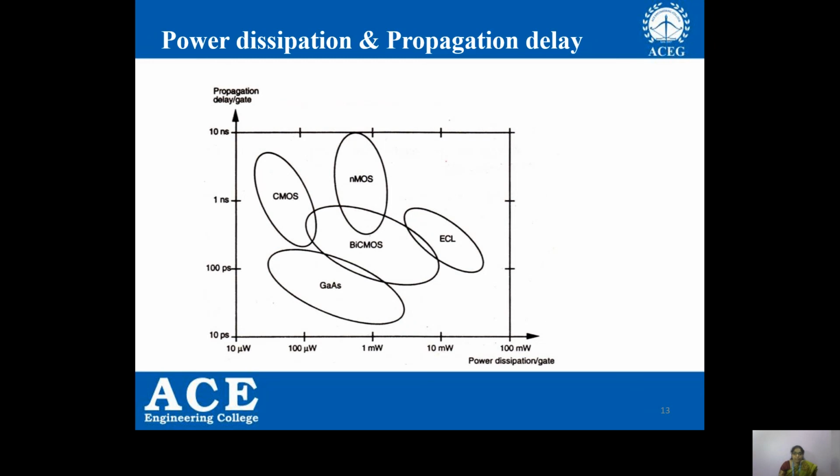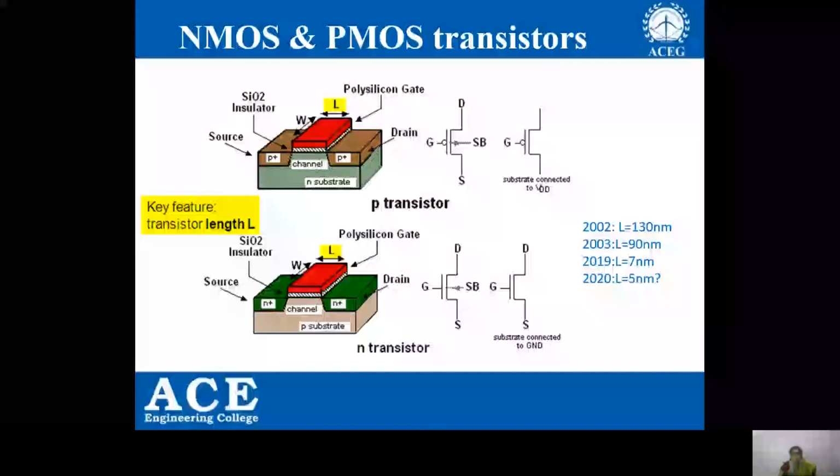And coming to gallium arsenide technology, this gallium arsenide technology has moderate power consumption but can have less propagation delays. Coming to ECL technology, this ECL technology will consume more power because it is bipolar technology. It yields more power consumption and it has moderate speeds. Now coming to the structure of NMOS and PMOS transistors.